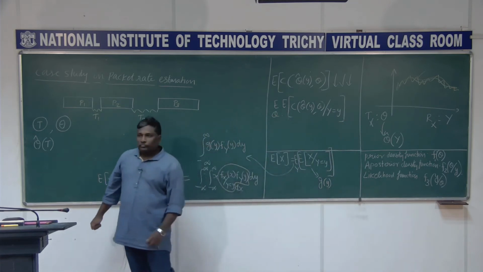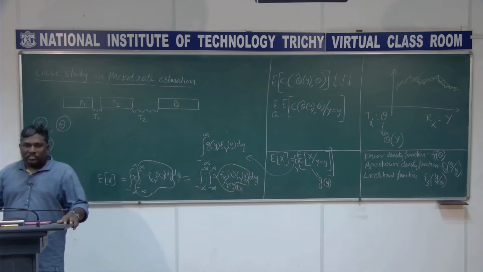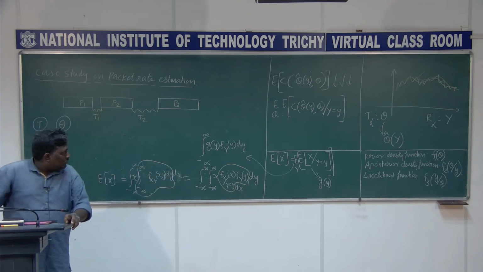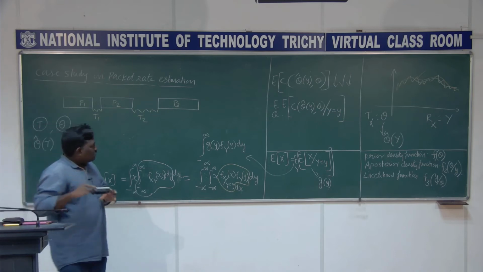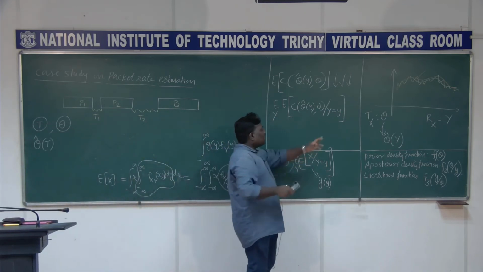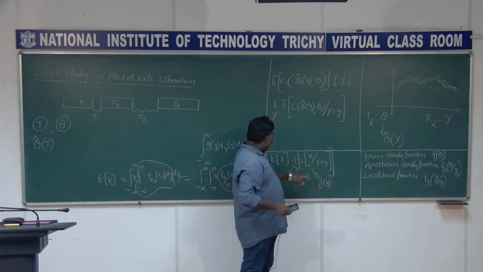Right? I take the expectation of the inside by fixing y equal to y, and take the expectation over what? I am sorry, it is not theta, right? So it is y here. You are fixing y equal to y, just like what we did here, and taking the expectation over y.